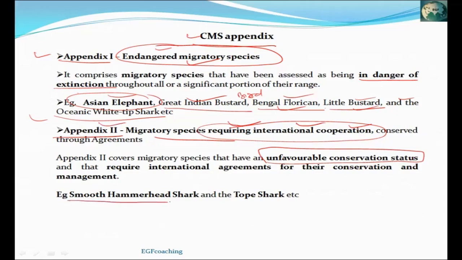For example, smooth hammerhead shark, tope shark. These are migratory species, but there are no effective laws for their conservation in their native countries. So these are conserved under Appendix 2 of CMS.